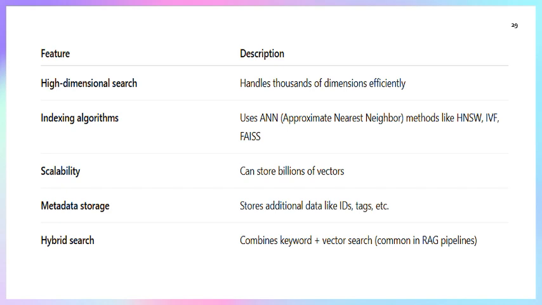These are the indexing algorithms. Scalability means it can store billions of vectors. Metadata stores additional data like IDs, tags, etc. Hybrid search is the combination of keyword and vector search.